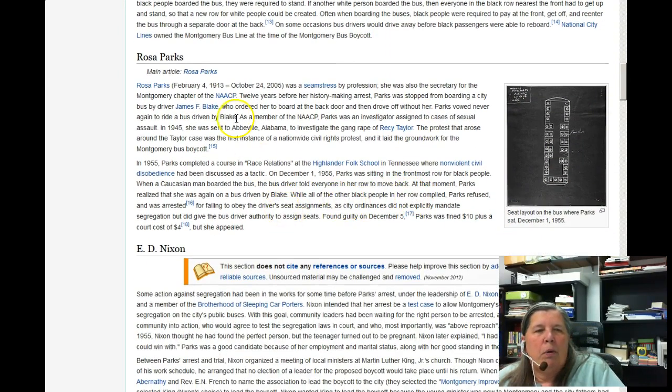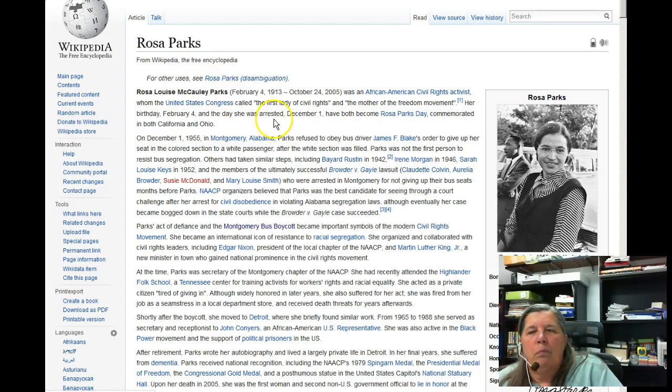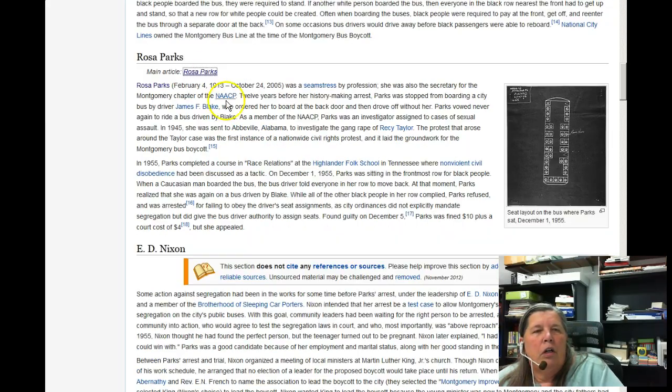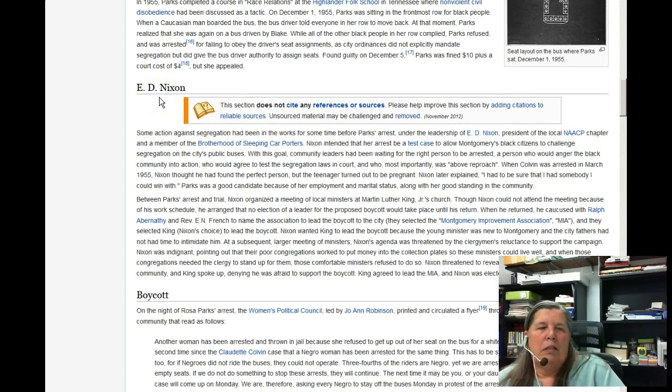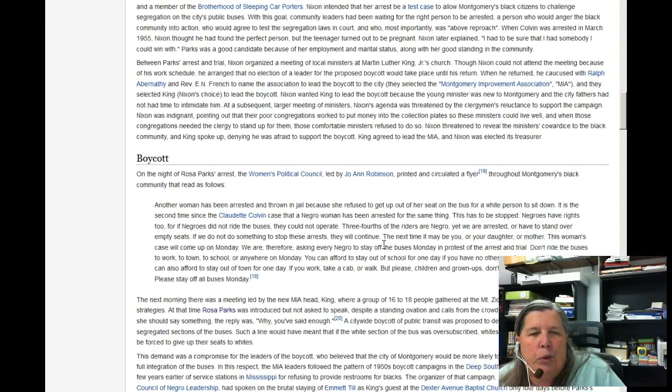Here's information about Mrs. Parks. You'll see that here is a link to a more detailed article about her. Here's a little bit of information. It mentions the NAACP. Then it also has a reference to E.D. Nixon, who was someone that we already knew about. We'd seen his name elsewhere, but this gives us a little bit more detail about him. And this also mentions the Montgomery Improvement Association, which is the name of the group who ran the boycott. We need to definitely follow up with looking at more information about that group.